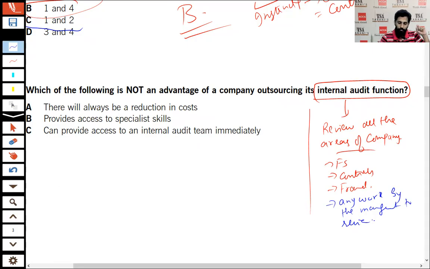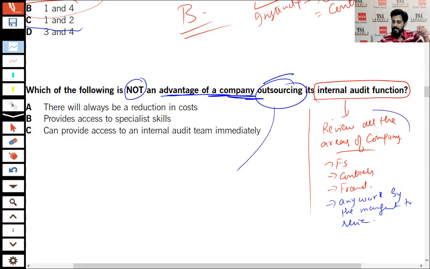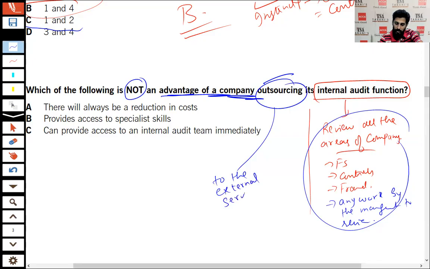So that's okay. So internal audit: which of the following is not the advantage of company outsourcing? Now what is outsourcing? Outsourcing is basically that these tasks are not being performed by my permanent department. These tasks I am outsourcing to the external service providers. Remember that there are a lot of advantages to outsource any function, and there are disadvantages as well. See which of the following is not the advantage?